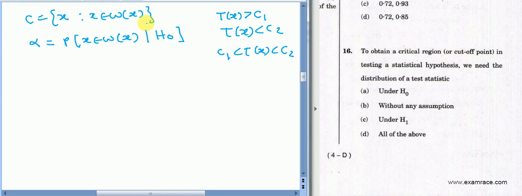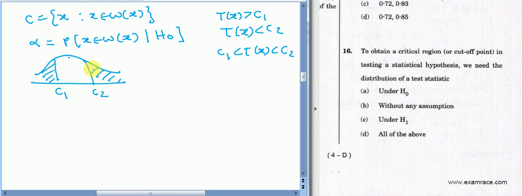These are called cutoff points because if this is your whole region, I am not making a normal curve, I am just making the whole region in which your observations are lying, then if we want this region to be our critical region, these are called critical points.